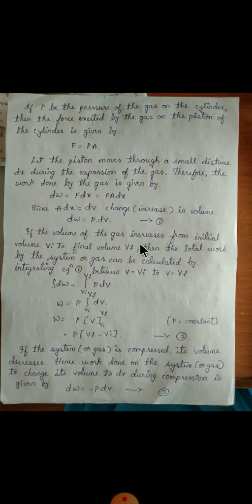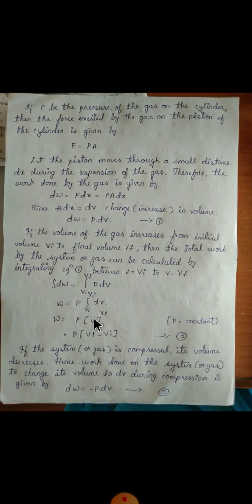If the volume of the gas increases from initial volume Vi to final volume Vf, then the total work done by the system or gas can be calculated by integrating equation 1. It is what? Small work done through the distance dx. But initially the volume was Vi. Now we have expanded the gas with the help of the piston, so the volume has changed to Vf. Here the value is Vf. Here the value is Vi.